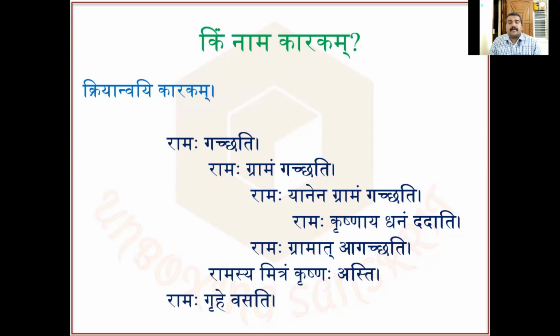So the major part of a sentence is the verb. That verb is known as kriya in Sanskritam, kriya padam or kriya. So here the definition is kriya anvayi karakam. To make a complete sentence, we need a kriya padam, a verb. Karakam is that role which defines the relation between the kriya padam and each and every word in the sentence. Karakam relates each and every word to the kriya padam, to the verbal form. So that is karakam.